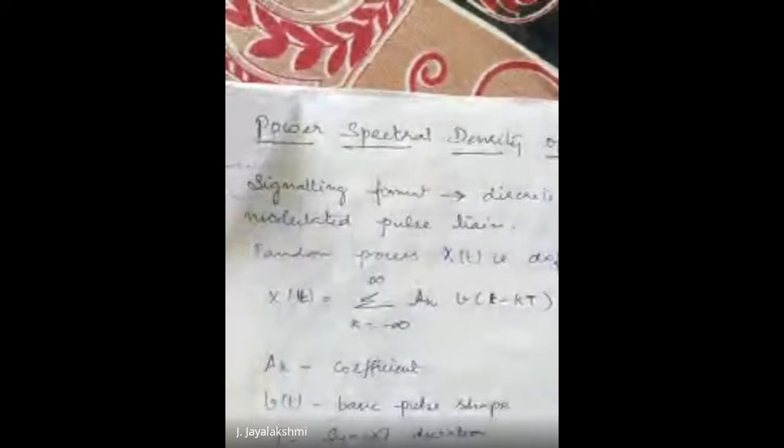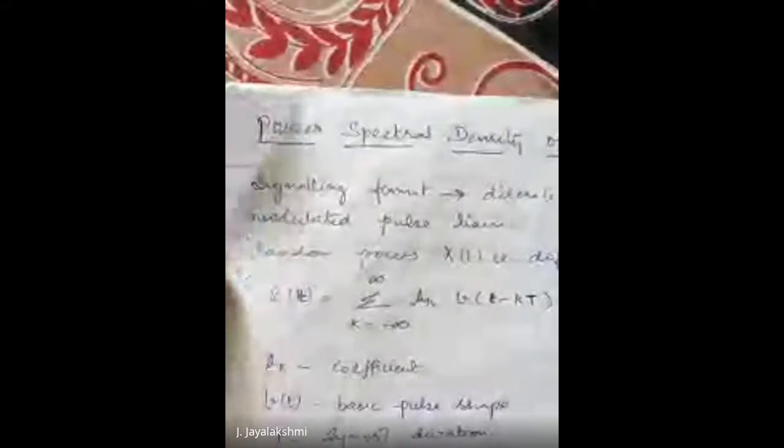So now we have seen the signaling format, how a binary sequence is converted into a digital signal. This digital signaling format is going to have discrete amplitudes. The discrete amplitudes are mostly plus A or 0 or minus A, or in some cases A by 2 or minus A by 2.